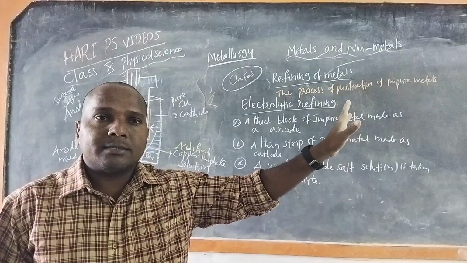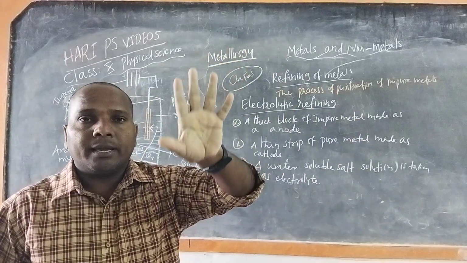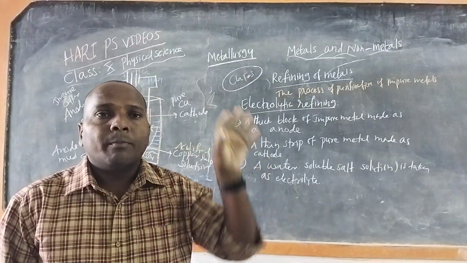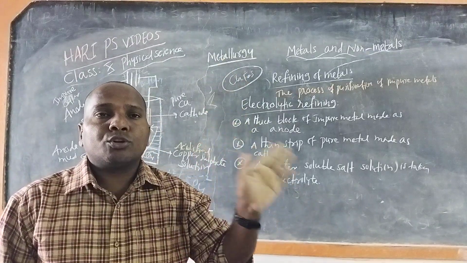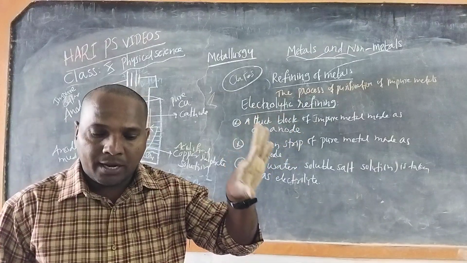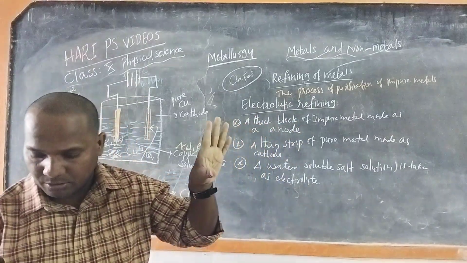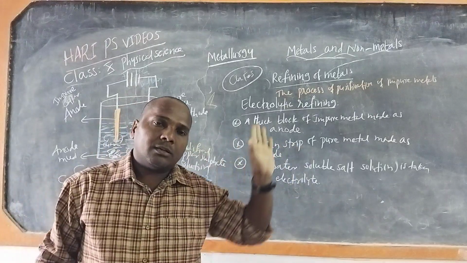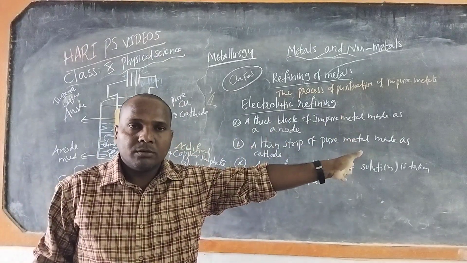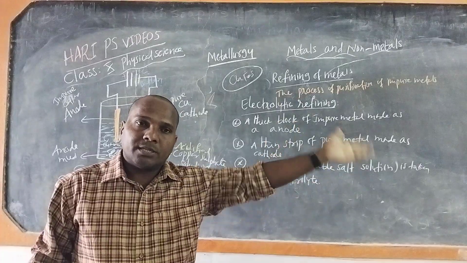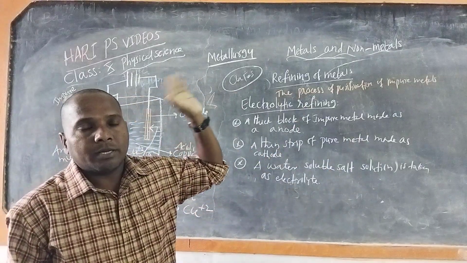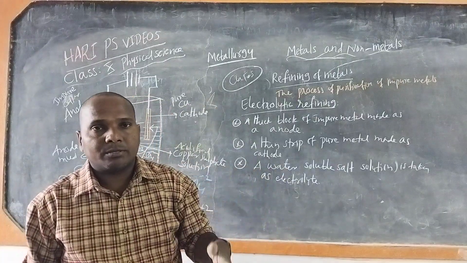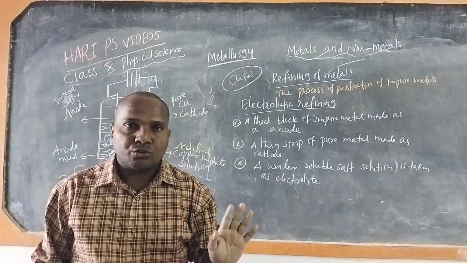Impure metal is taken as the anode, pure metal is taken as the cathode. The suitable electrolyte we have to choose. By passing electricity, the electrolyte dissociates into ions. So positively charged ions are transferred to the cathode and deposited. Then impure metal loses electrons and forms ions, so it dissolves in the electrolyte.